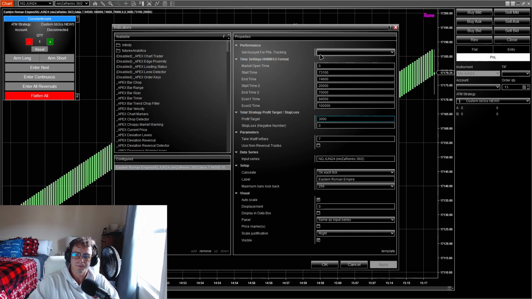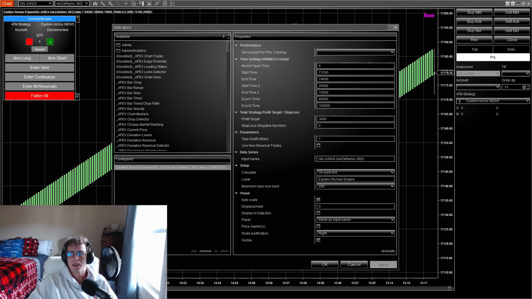And these are going to be the news settings. Okay, so for any basic red folder news like PPI or GDP, stuff like that. Unemployment, I would recommend just running regular settings. Unemployment tends to be worse results if you run like news strategy, unless there's something else with unemployment.